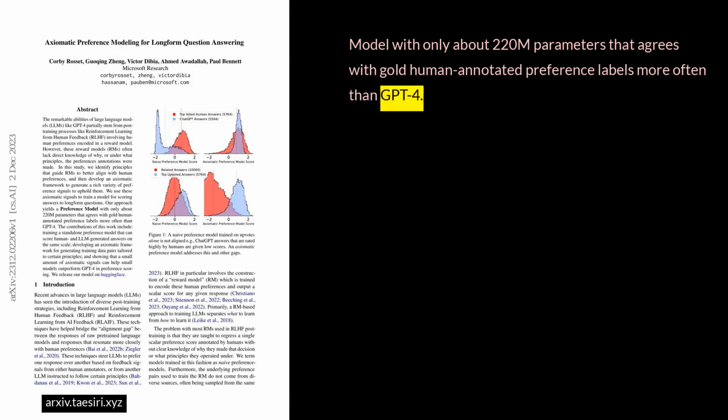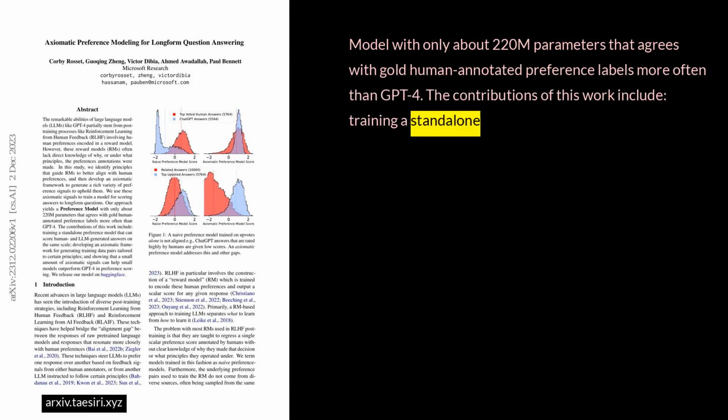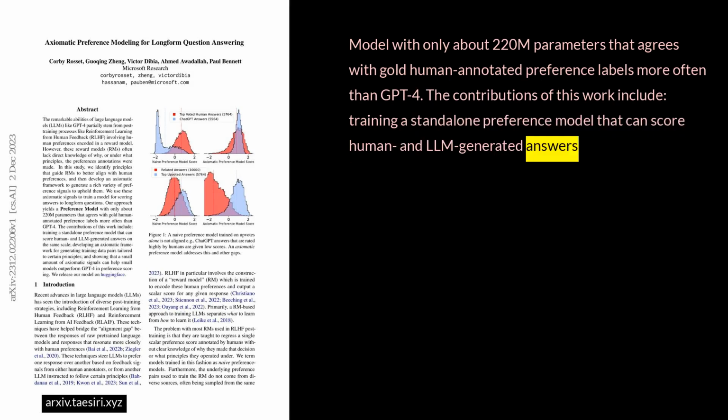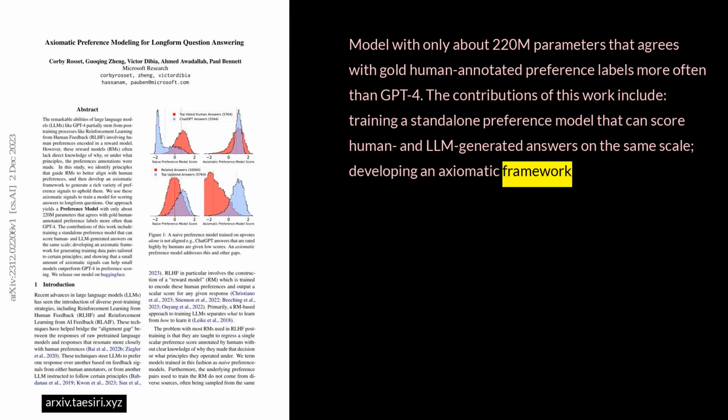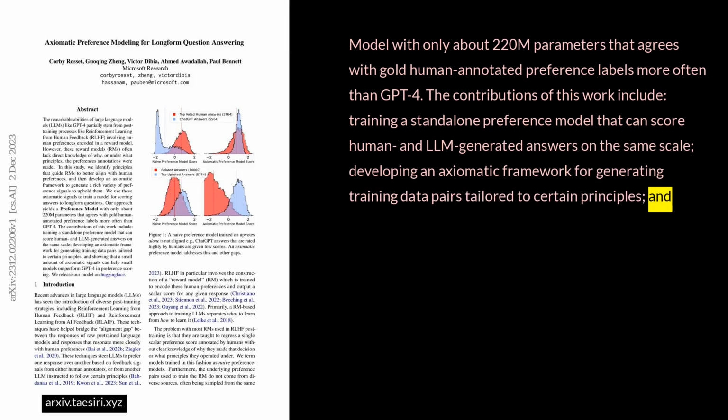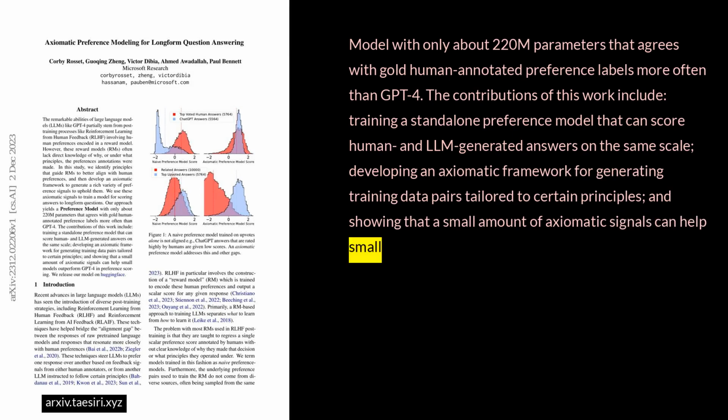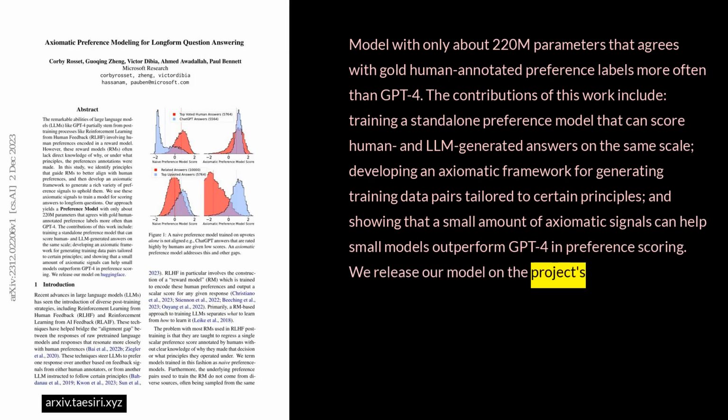The contributions of this work include training a standalone preference model that can score human and LLM-generated answers on the same scale, developing an axiomatic framework for generating training data pairs tailored to certain principles, and showing that a small amount of axiomatic signals can help small models outperform GPT-4 in preference scoring. We release our model on the project's website.